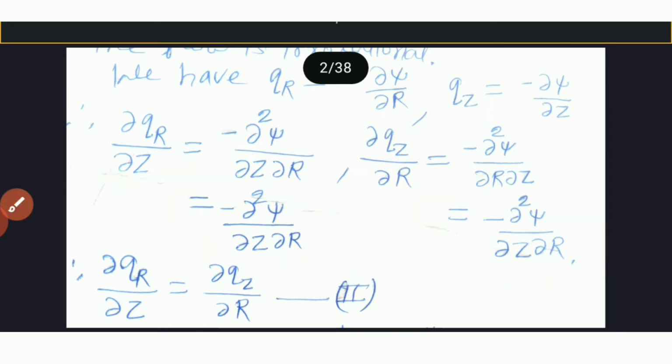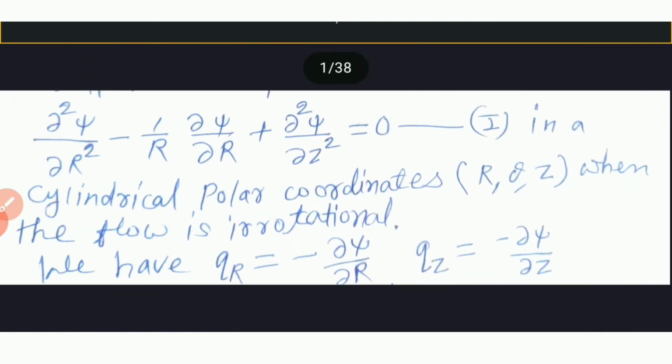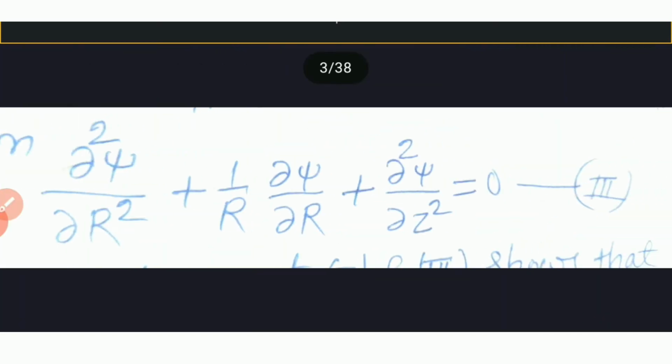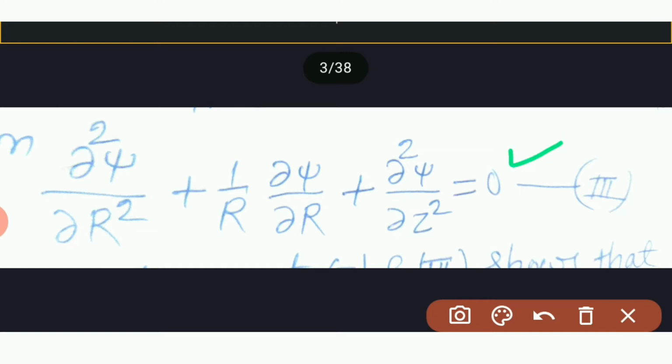The velocity potential phi satisfies the Laplace equation in this coordinate system in the form ∂²φ/∂r² plus (1/r) ∂φ/∂r plus ∂²φ/∂z² is equal to 0. And this equation, first and second.